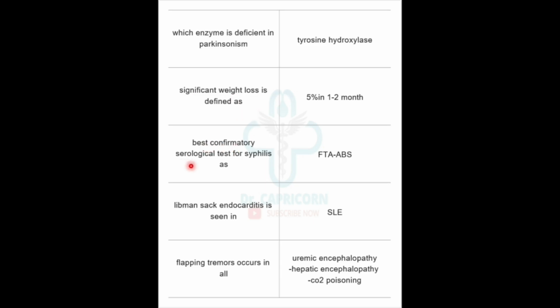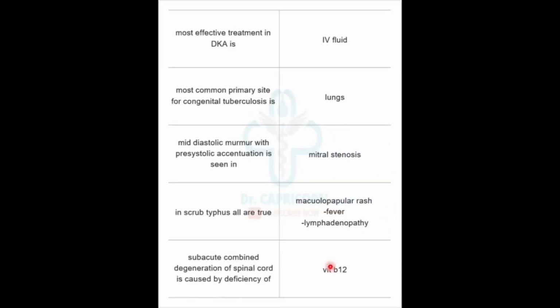Best confirmatory serological test for syphilis is FTA-ABS. Libman-Sacks endocarditis is seen in SLE. Flapping tremors occur in all: uremic encephalopathy, hepatic encephalopathy, and CO2 poisoning. Most effective treatment in diabetic ketoacidosis is IV fluids. Most common primary site for congenital tuberculosis is lungs. Mid-diastolic murmur with pre-systolic accentuation is seen in mitral stenosis.